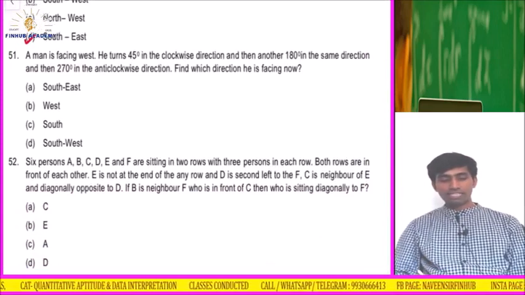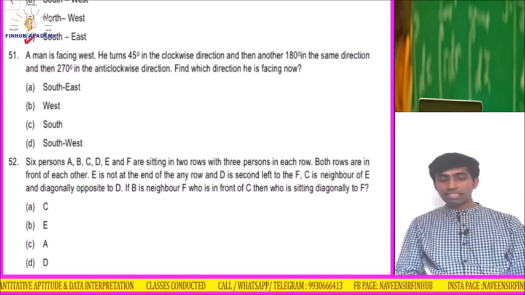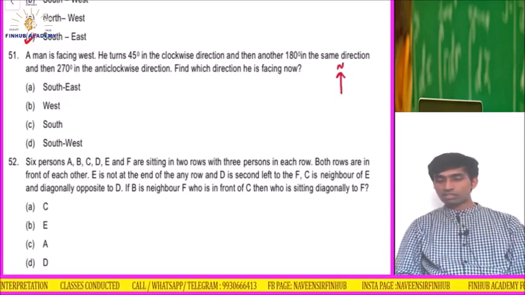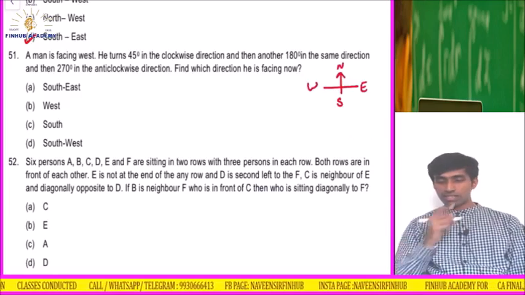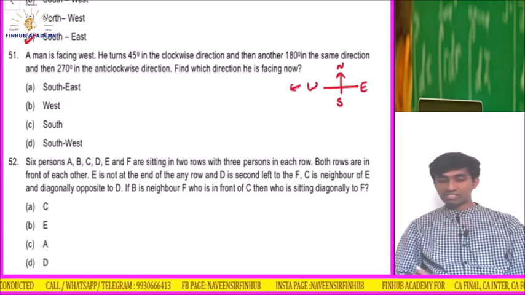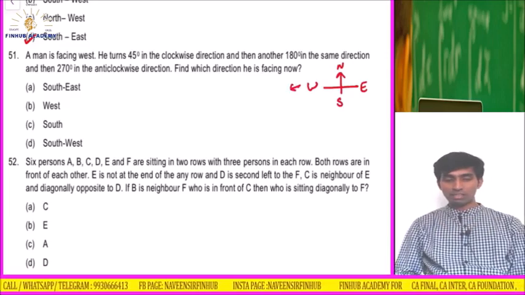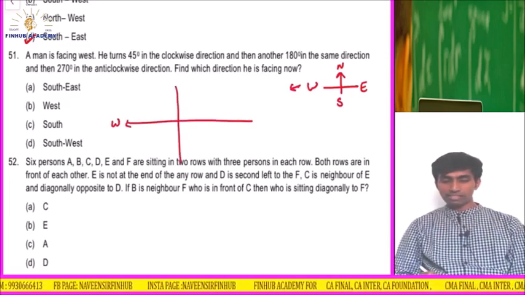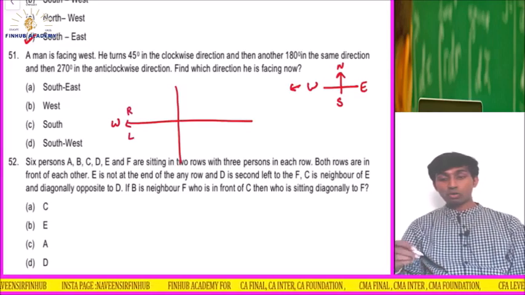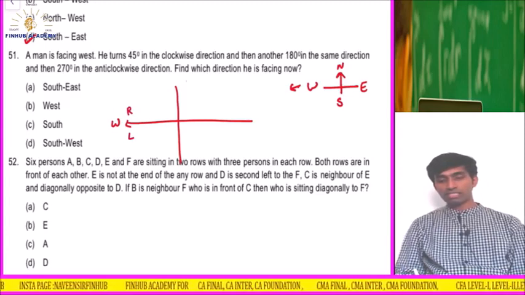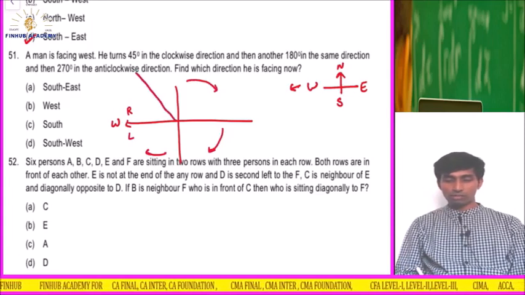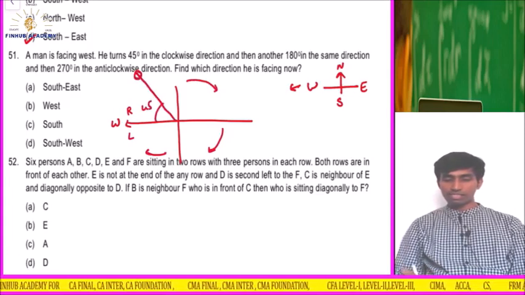A man is facing west. He turns 45 degree in the clockwise. Again, north, south, east, west. Man is facing west. That means this side he is facing. If he is facing this side west, so his right side is this side, left side is this side. He turns 45 degree clockwise. What is clockwise? This direction is clockwise. So now he will turn here 45 degree. Okay. Now he is facing this side.